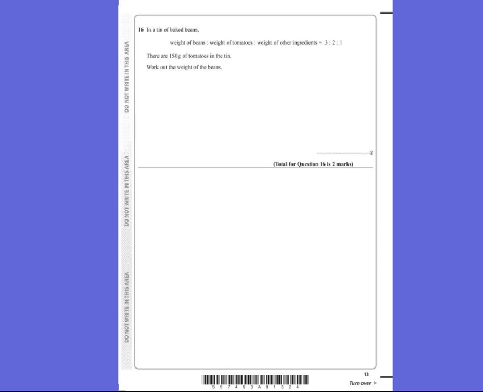Question 16. In a tin of baked beans, the weight of beans to the weight of tomatoes to the weight of the other ingredients is in the ratio of 3 to 2 to 1. There are 150 grams of tomatoes in the tin, so the tomatoes are 150, not the entire tin. So this is the beans, tomatoes and other, so the tomatoes are 150. So 2 parts of this is 150, so 150 divided by 2 would be 75, so that means that 1 part would be 75, and 3 lots of 75 is 225. So there'll be 225 grams of beans.